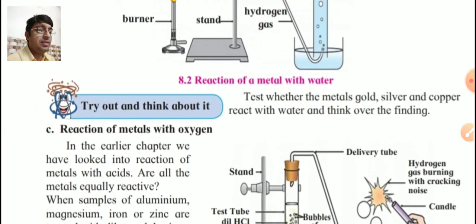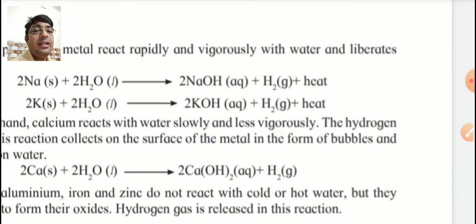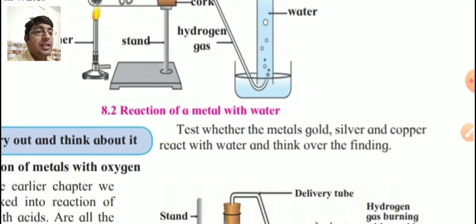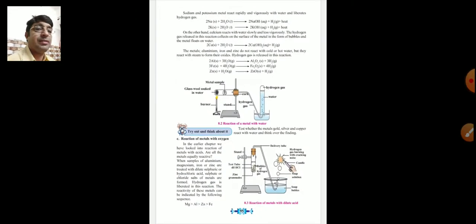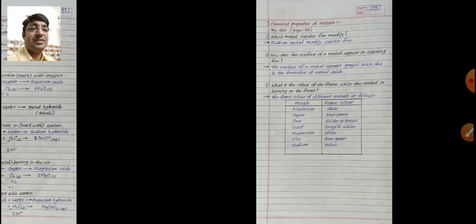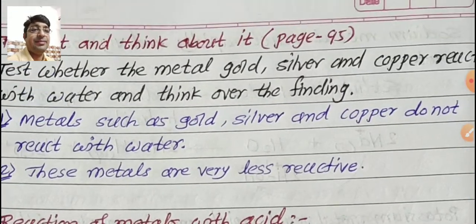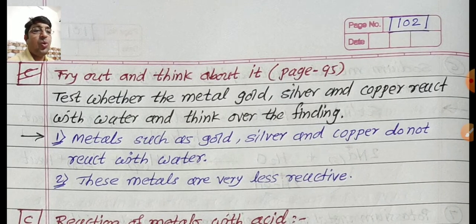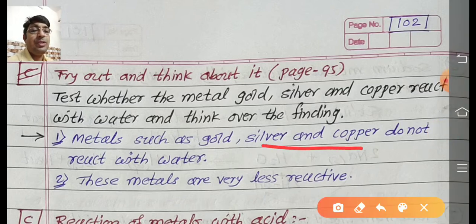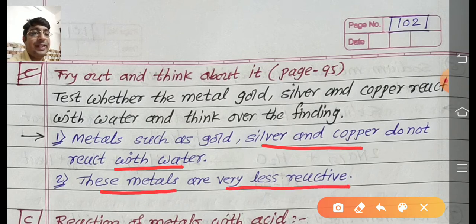Now a question is given for us, try out and think about it. Test whether the metals gold, silver and copper react with water and think over the findings. Now see the answer. The answer is only two lines: metals such as gold, silver and copper do not react with water. These metals are very less reactive, and that's why they do not react with water.